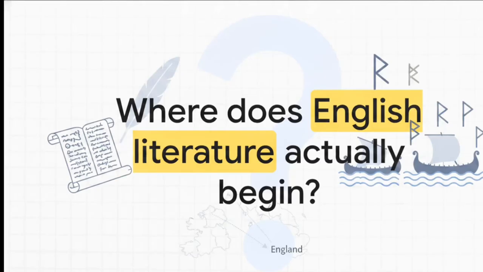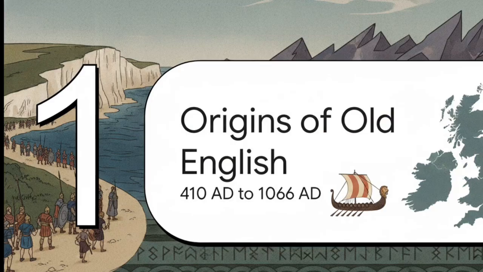So, where does English literature actually begin? You'd naturally think it starts in, well, England, right? But surprisingly, it doesn't start there at all. It actually begins across the water, with continental Germanic tribes. Section 1. Origins of Old English, spanning from 410 AD to 1066 AD.